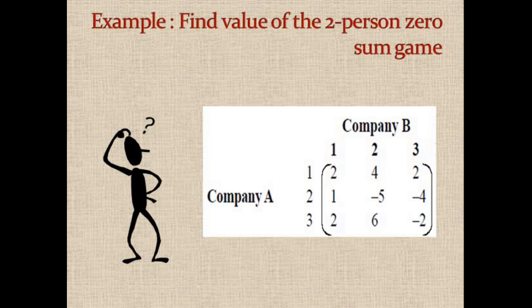Now we are going to solve an example. Here, the payoff matrix of company A is given. Company A and company B each have three strategies, namely 1, 2 and 3. Each entry in the matrix represents the payoff of company A when using their strategies. For example, in the first row, first column, the element 2 represents the payoff of company A when company A and B both use their strategy 1. Similarly, if company A uses strategy 1 and company B uses strategy 2, then the payoff of company A becomes 4. I hope the representation of the remaining entries in this matrix is clear for you.